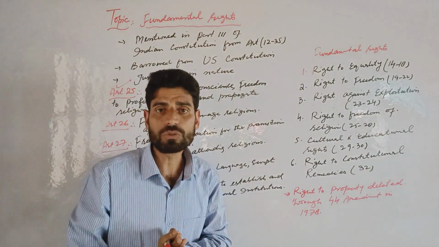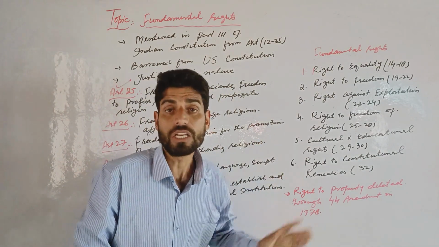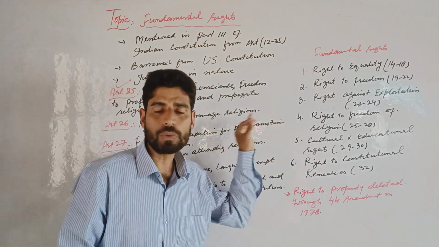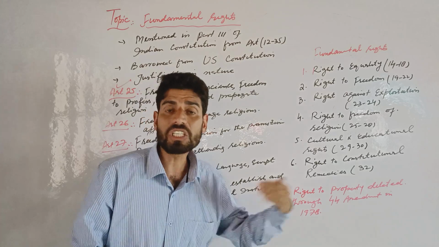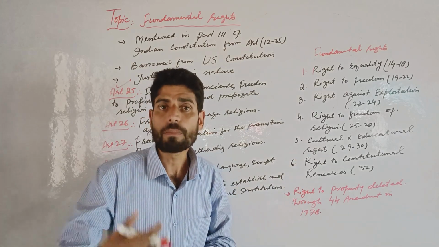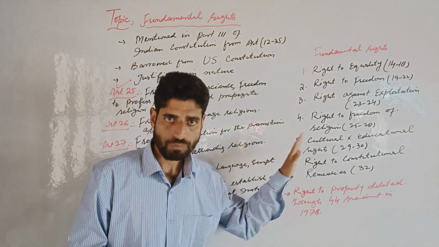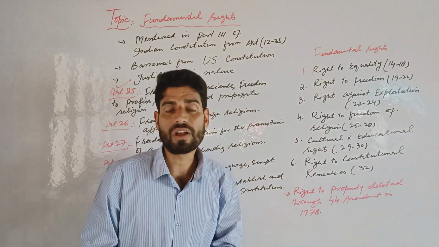Clear? But dear students, kindly note that propagation does not include forced conversion. Forced conversions are not allowed. So Article 25 says that all citizens of India are free to propagate, profess and practice any religion. But forced conversions are not allowed.